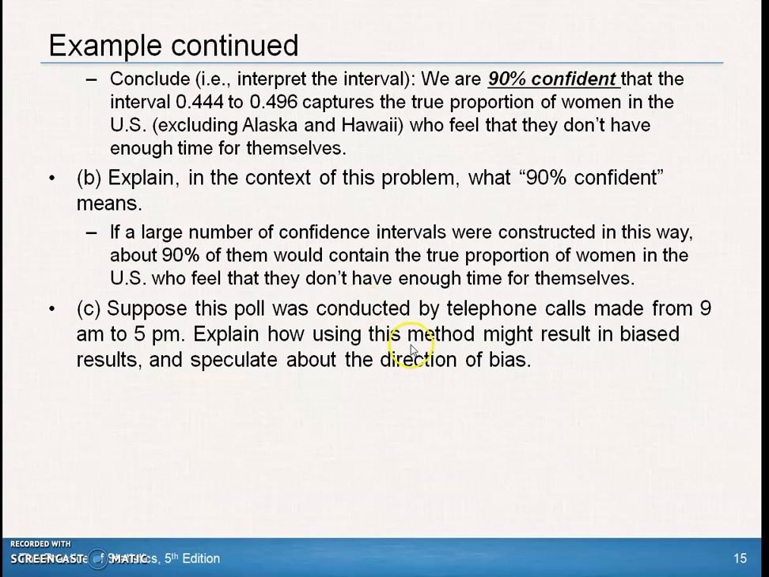Suppose this poll was conducted by telephone calls made from 9 a.m. to 5 p.m. Maybe this method might result in bias. Speculate about this, I guess. Would it be biased? I say yes. 9 to 5 is when people are working, and perhaps those with jobs outside the home will not be able to answer. It all depends upon how they did the telephone calls. So this might be lower because they might be out working. That's what I would say.